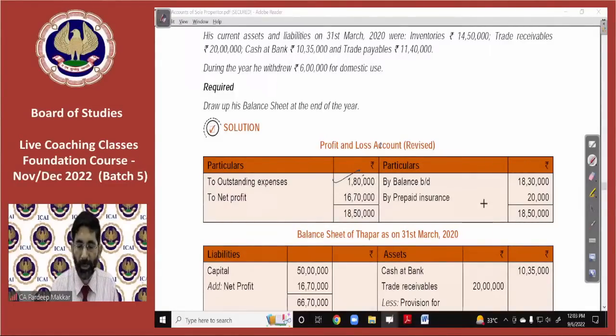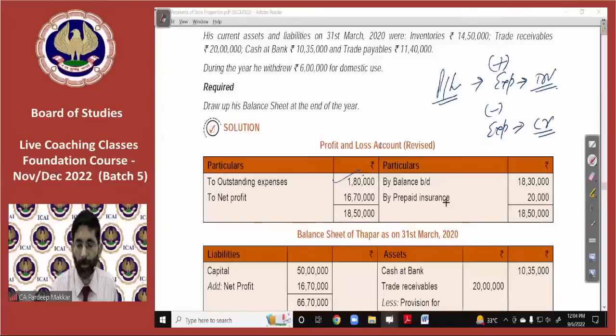And prepaid expenses, we know it very well. These are deducted from expenses. If these are to be deducted from expenses, it means these are credited to the P&L account. In the profit or loss account, whatever increases your expense is debited to the P&L account. Whatever decreases your expense is credited to the P&L account. That is what it means. So we know it very well.